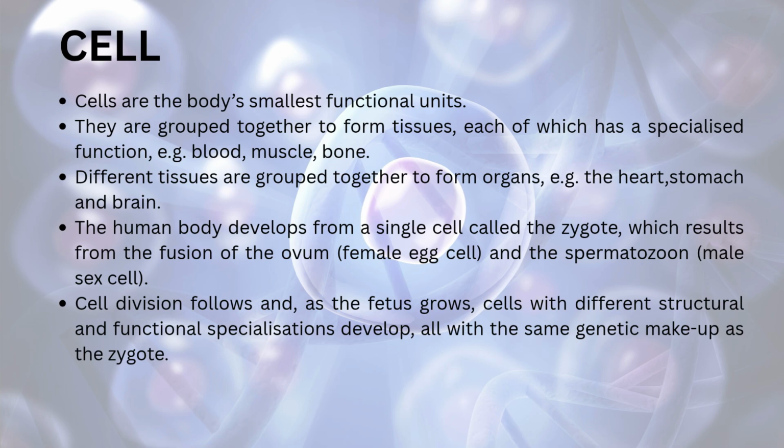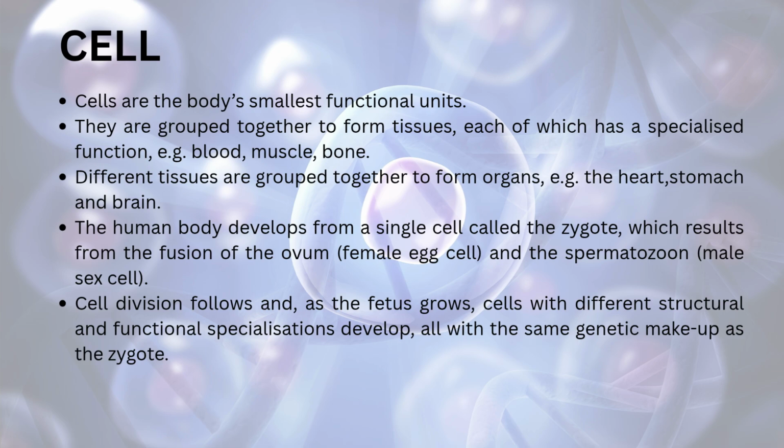Cell. Cells are the body's smallest functional unit. They are grouped together to form tissues, each of which has specialized function, example, blood, muscle, bone. Different tissues are grouped together to form organs, example, the heart, stomach, and brain.